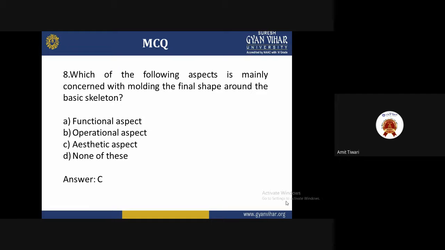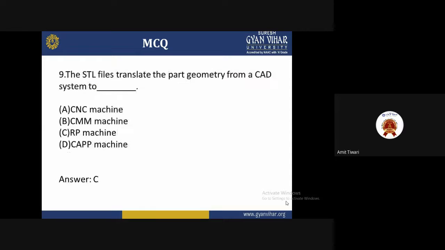And the eighth question: which of the following aspects is mainly concerned with modeling the final shape around the basic skeleton? The options are functional aspect, operational aspect, aesthetic aspect, and none of these. The correct answer is C, the aesthetic aspect.